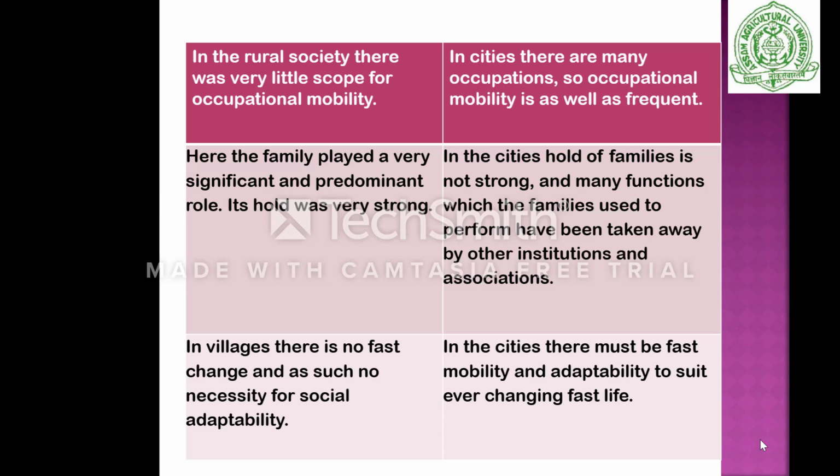They help each other in every situation and every problem. But in the cities, the hold of families is not strong, and many functions which families used to perform have been taken away by other institutions and associations. So in the cities, the hold of the family is not as strong as in rural areas.